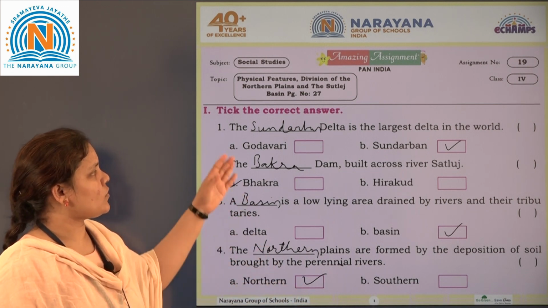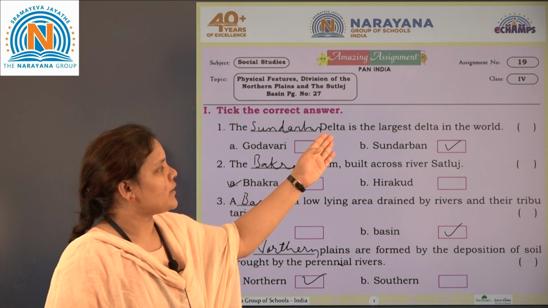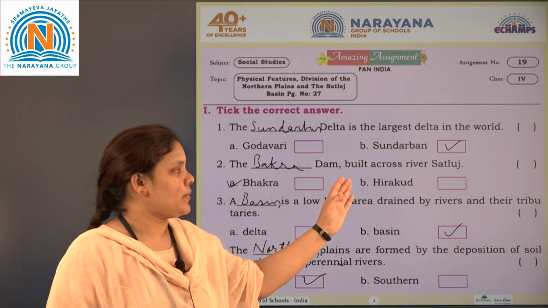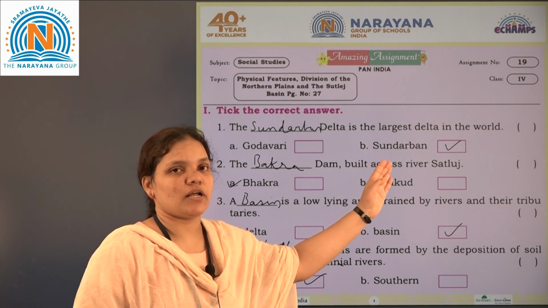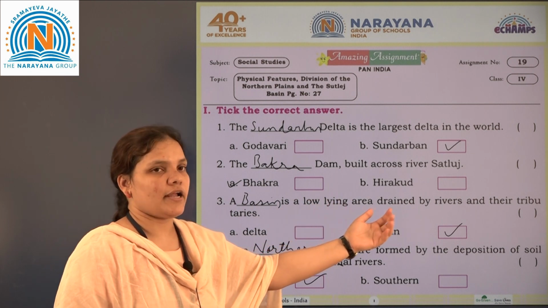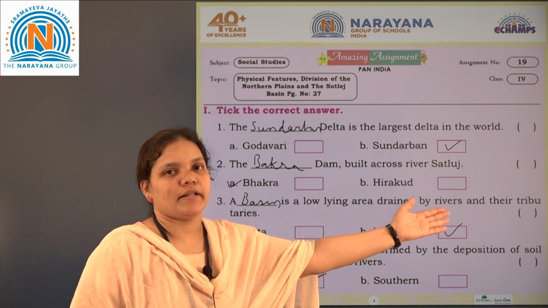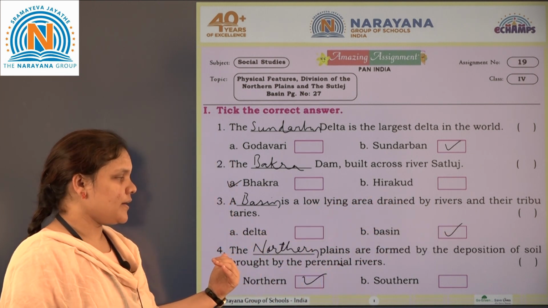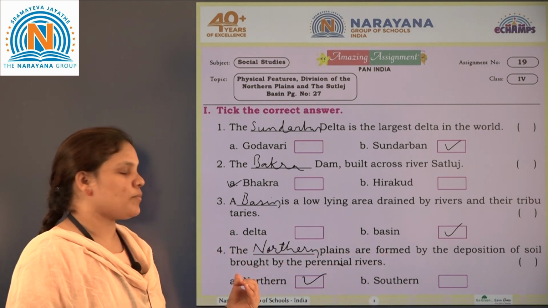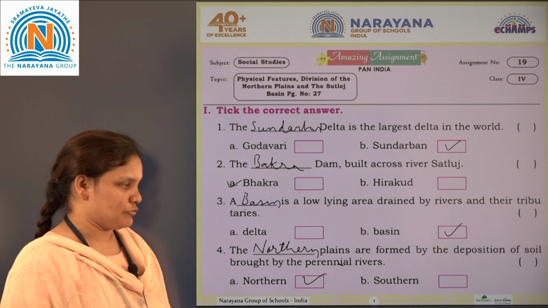So once again let us go. The Sundarban delta is the largest delta in the world. The Bhakra Nangal dam is the dam which has been built across the river Satluj. The basin is a low-lying area drained by the rivers and their tributaries. And the northern plains are formed by the deposition of the soil brought by the perennial rivers.